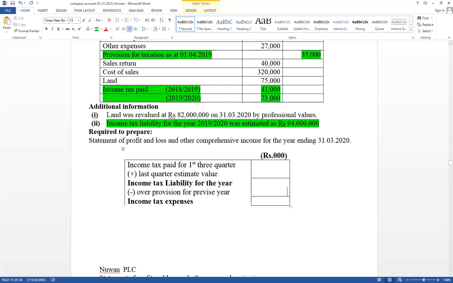This is the tax paid amount during the accounting period, and this is the last quarter paid amounts. Therefore, first quarter paid amount equal 73,000. And income tax liability for the year is given 94,000. That value should be included here. Then this one minus this one, 21,000. This is this year's last quarter estimate value. This one should be included under current liability.